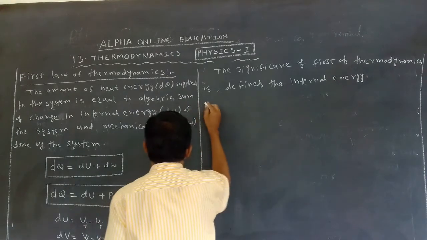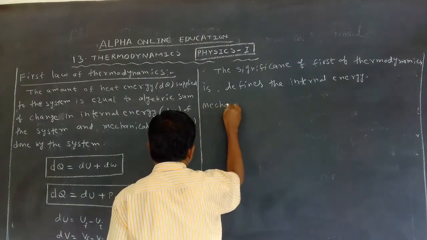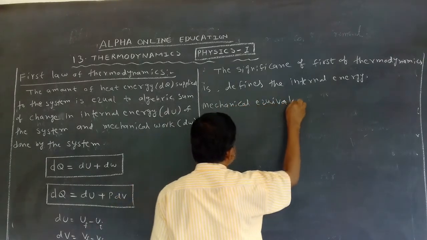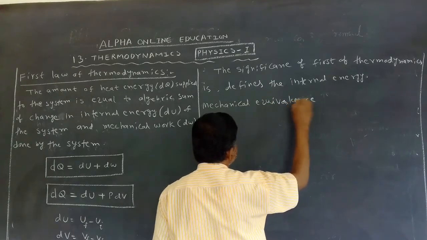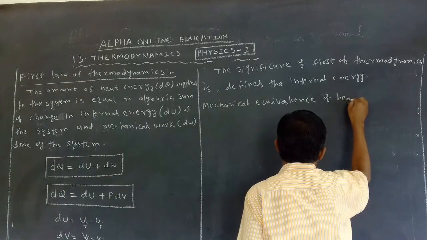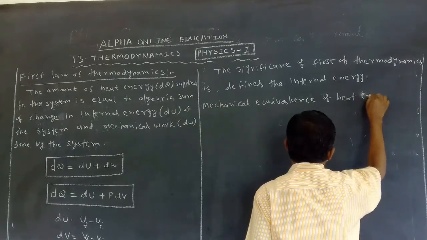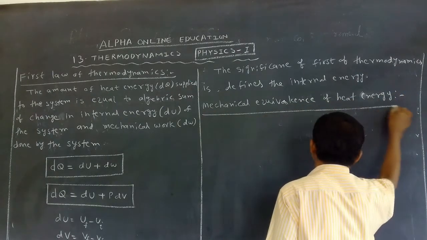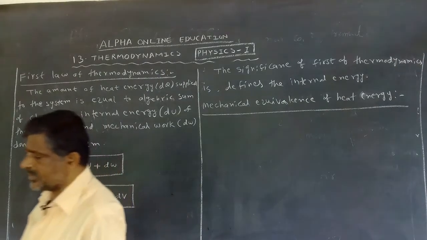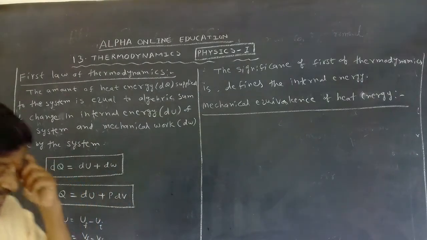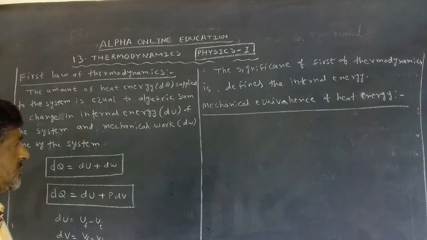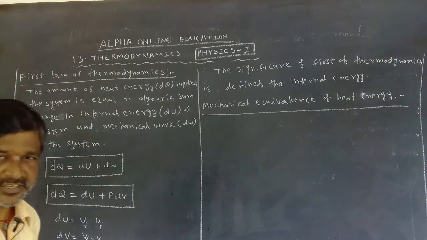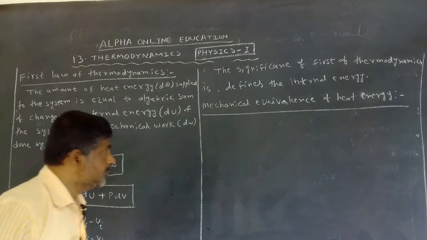Next, another one: mechanical equivalence of heat energy. This equation is explained by the mechanical equivalence of heat. It was explained by the scientist Joule. That's why his name is taken for the unit of energy, meaning the heat energy unit is also the Joule.